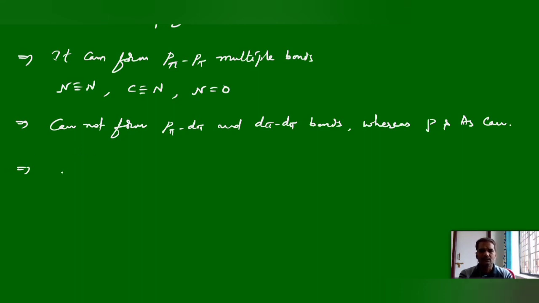Again, if we see the nitrogen bond energy, this is weaker compared to the phosphorus bond energy. Nitrogen single bond energy is less compared to the phosphorus bond energy.